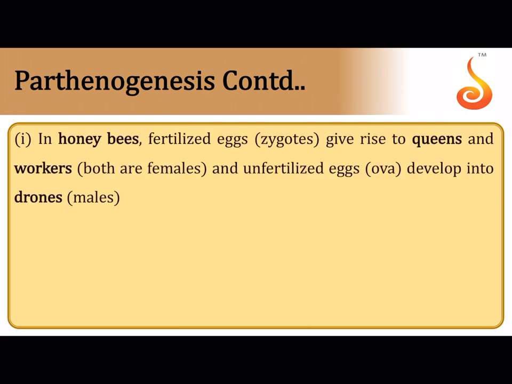Now, the best example for incomplete or cyclic parthenogenesis is seen in honeybees, where the drones are produced by parthenogenesis and the workers are produced by fertilization. If the queen allows her egg to get fertilized by the sperm of the male, then the fertilized egg will develop into a worker. So the worker comes by normal fertilization and development. But if the queen wants to produce a male, then she will simply lay her egg, and it will develop into a young one or an embryo without the contribution of the sperm, and therefore the drone, or the male honeybee, is obtained by parthenogenesis.